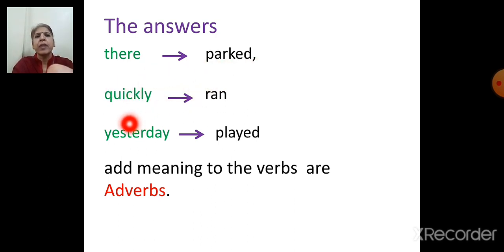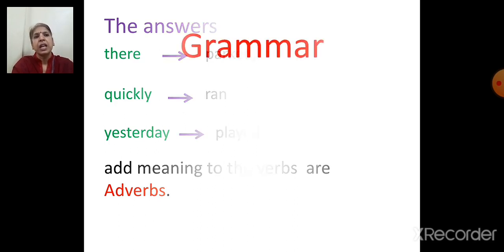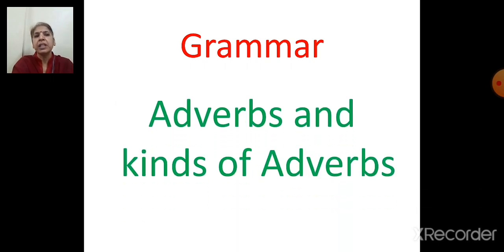And next is quickly. So quickly tells us about ran. Yesterday tells us about played. So these words there, quickly, yesterday, they add meaning to the verbs. Which verbs? For example, here, parked, ran, played. They are called adverbs. So the words which add meaning to verbs are called adverbs. Today we will do a new lesson in grammar, that is adverbs and kinds of adverbs.